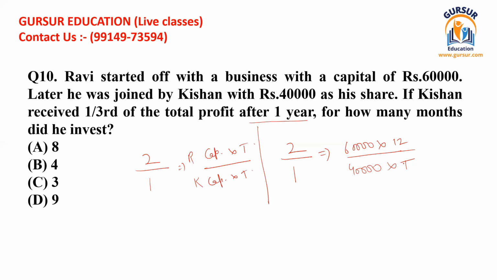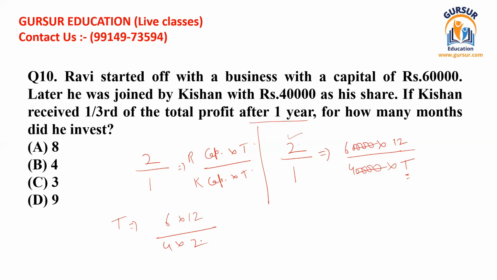So I'm just going to solve that. All these zeros can be cut. This is the simple equation. I hope you would have got the idea of that. I'm going to take this T to the left hand side and this 2 to the right hand side. If I do that, I get T is equal to 6 multiplied by 12 divided by 4 multiplied by 2.